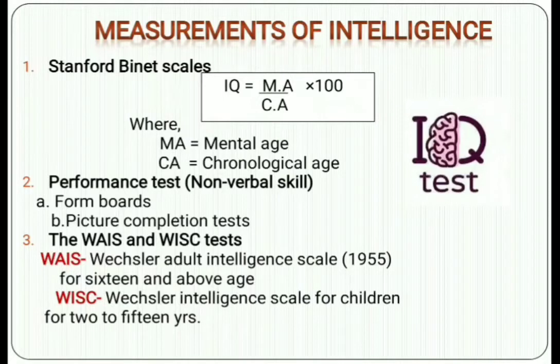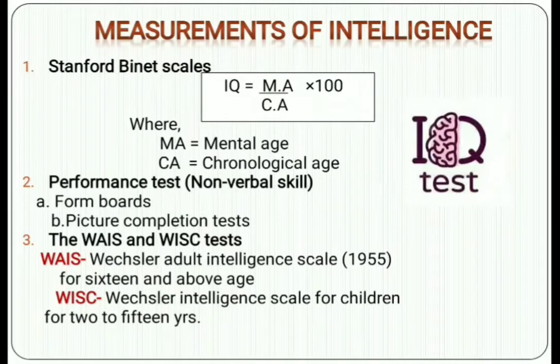By using these particular scales or tests, we can calculate the IQ, the intelligence quotient. Here we are going to discuss in short this measurement of intelligence. For the Stanford Binet scales, one formula is given: IQ, that is the intelligence quotient, is equal to MA upon CA into 100. So what is MA and what is CA? MA is mental age, and CA is chronological age.